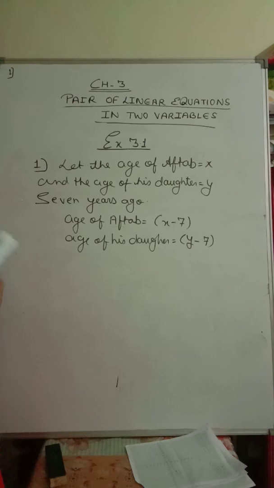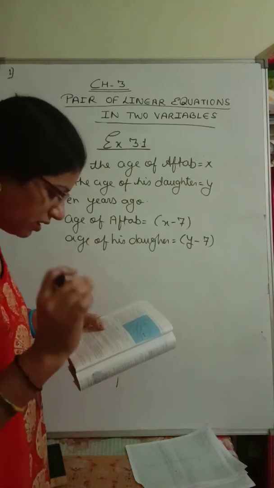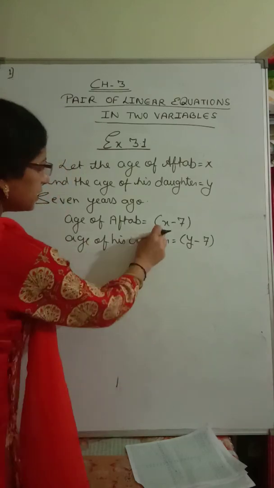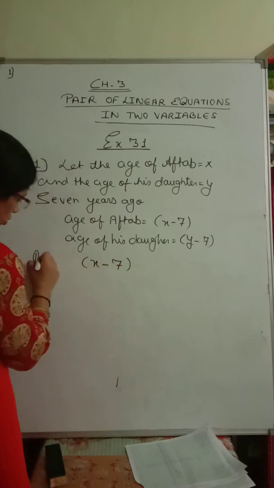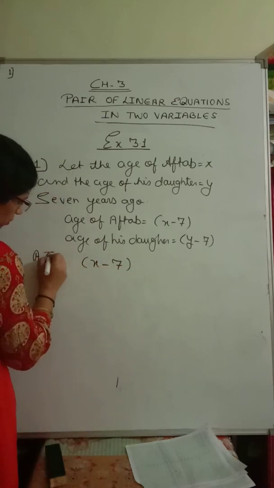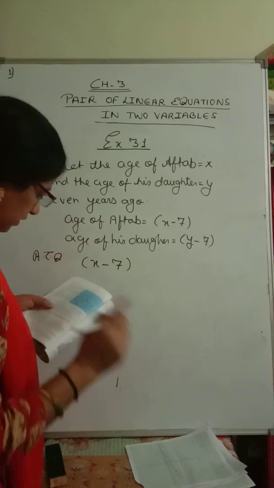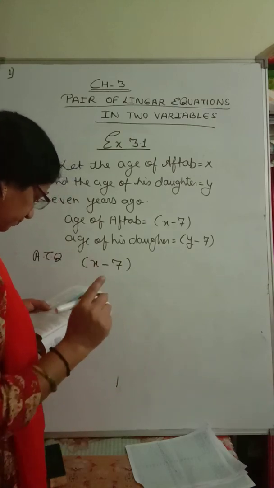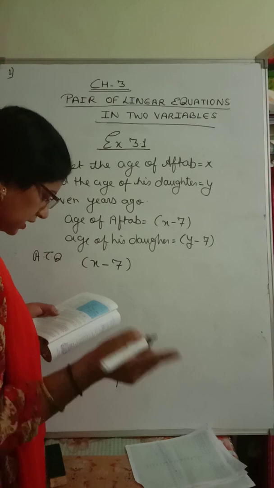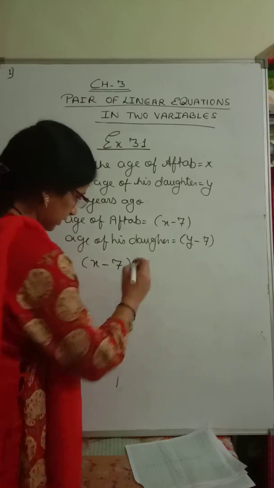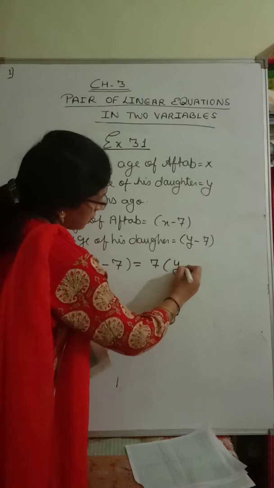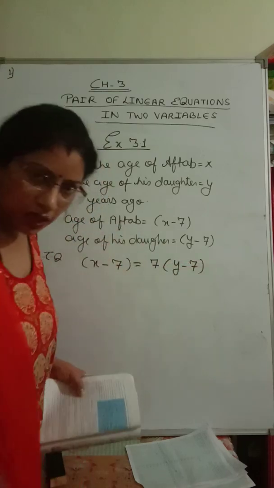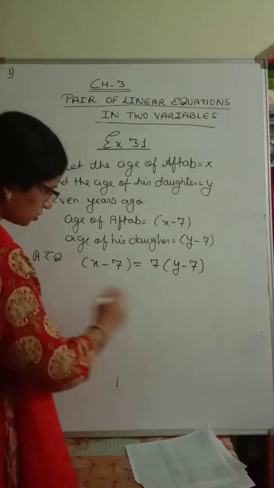So now I am reading the condition over there. 7 years ago I was, that means Aftab was, according to the question, 7 years ago I was 7 times as old as you were then. Okay, so let us solve this.